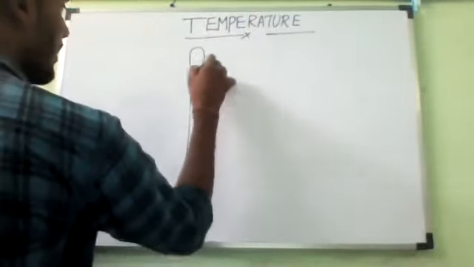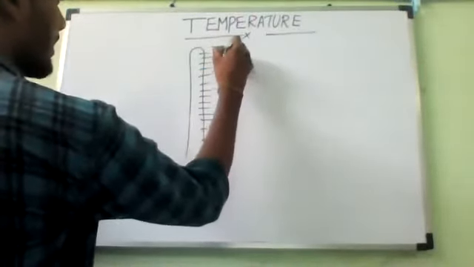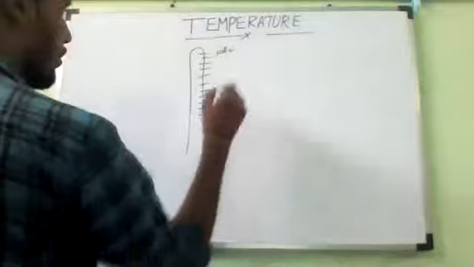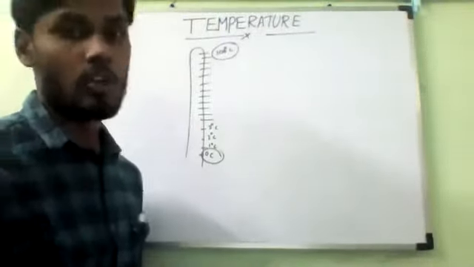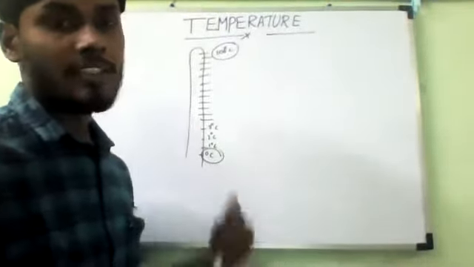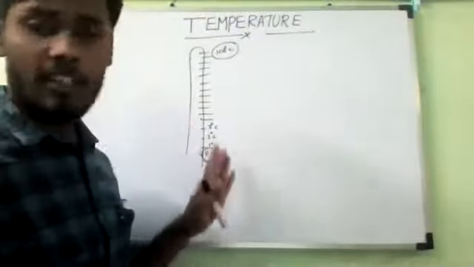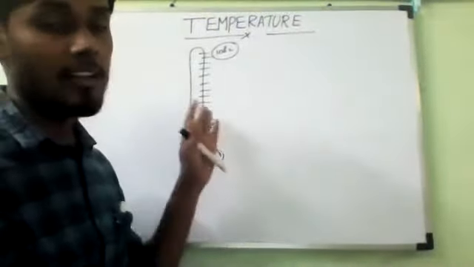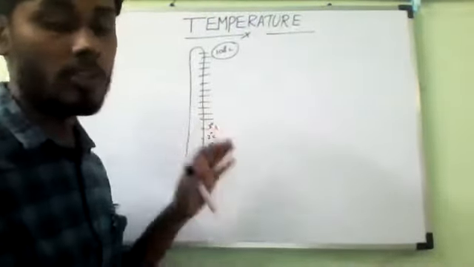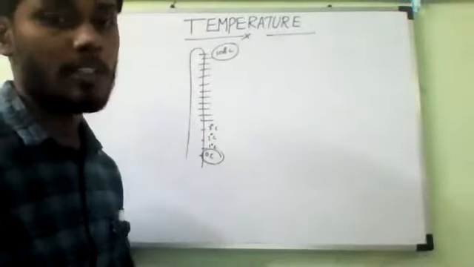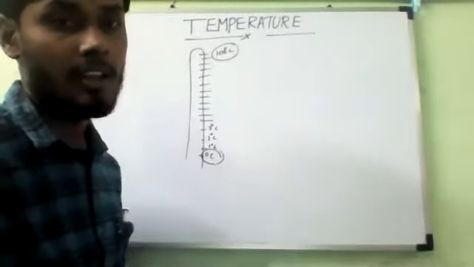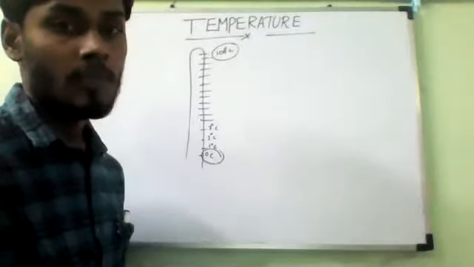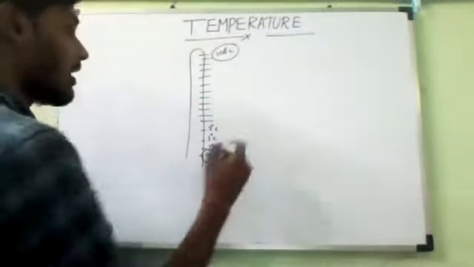It has a scale up to 100 degrees Celsius. It will start with 0 and end with 100 degrees Celsius. Every thermometer has a scale which is useful to read the temperature of an object. But the most common temperature scale marked on thermometers for measuring temperatures is the